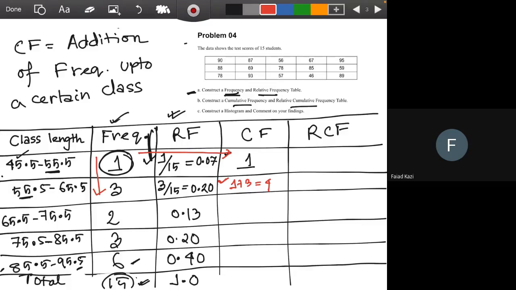Can you calculate the other 3 cumulative frequencies? 6, perfect. Then 9. Then 15.